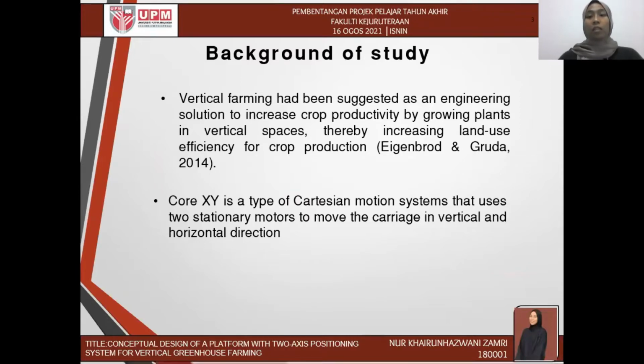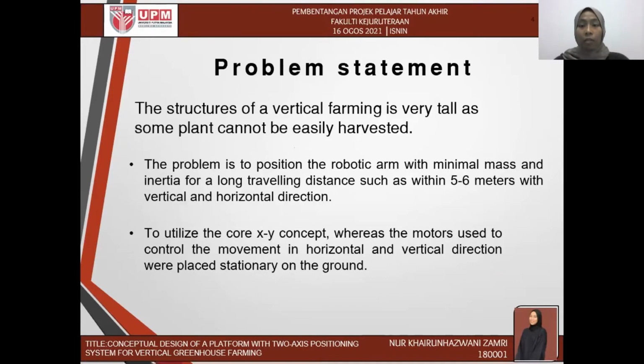Vertical farming has been suggested as an engineered solution to increase crop productivity by growing plants in vertical spaces, thereby increasing land use efficiency for crop production. In this study, I propose a design of a platform for vertical farming using a two-axis positioning system that applies a coaxial mechanism. Coaxial is a type of Cartesian motor system that uses two stationary motors to move the carriage in vertical and horizontal directions. Next, the problem statement of this study.